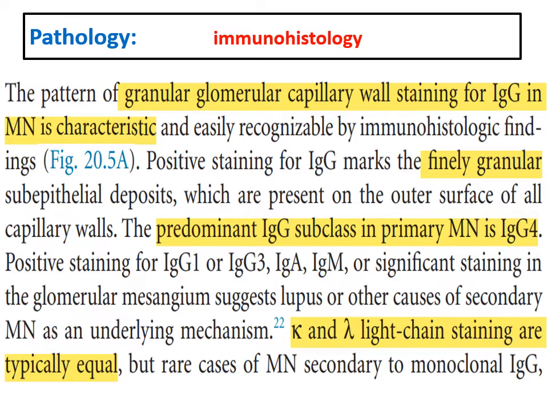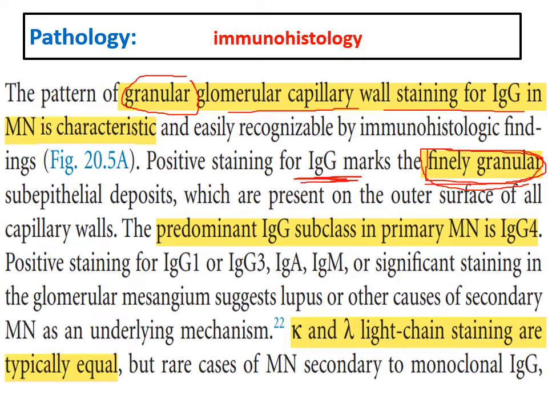From the pathogenesis, we described that membranous is immune complex mediated, with the formation of immune complexes between IgG and complement. So there is positive staining for IgG and complement in the glomerular capillary wall, in the form of a fine granular pattern, very important. So the pattern, fine granular pattern, positive staining for IgG in the subepithelial deposit